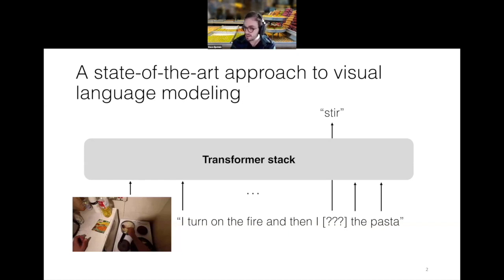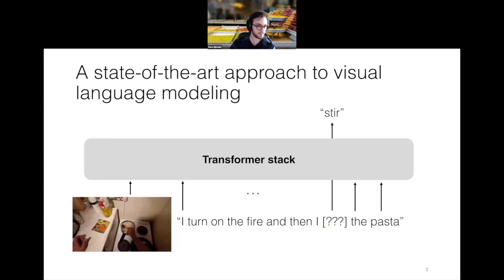So one state-of-the-art approach that is interested specifically in the problem of modeling vision and language jointly, one approach that's gotten very popular recently, is building on success that people have seen in the natural language community. You take an input sentence, you mask out a word from the input sentence. In this case, that word is stir. And the model is tasked with reconstructing or predicting this word. This approach basically has, in some variant or another, existed for around a decade. BERT made this specific variant quite popular.